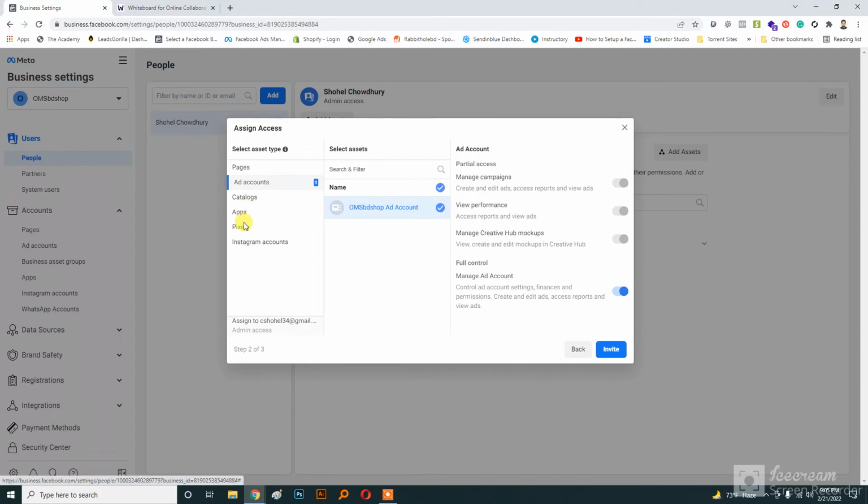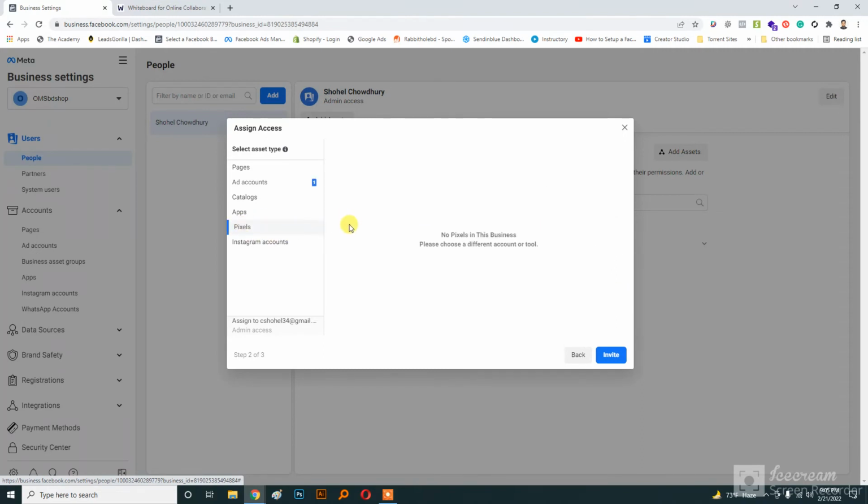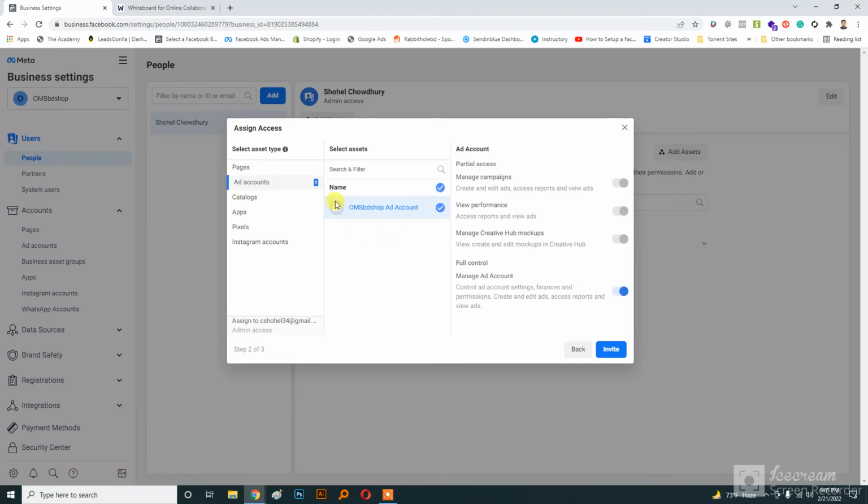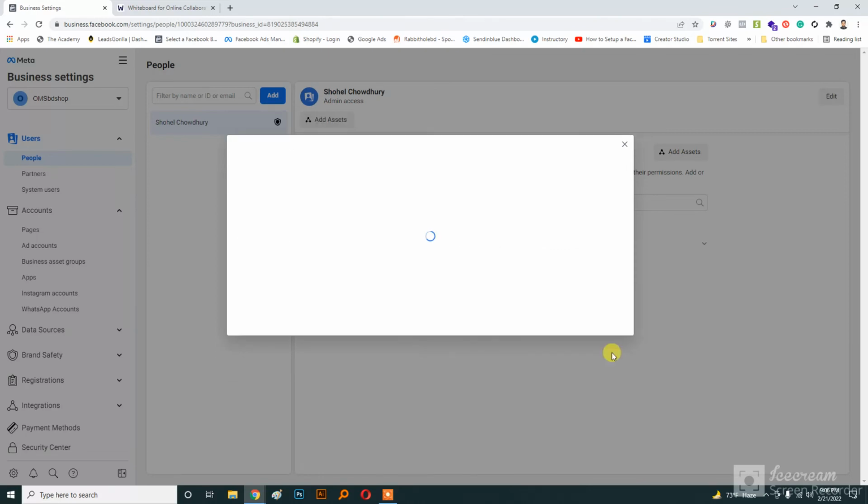And if I want to allow him to my pixel, then I'll click on pixel, and if any active pixel is listed on the business manager account, it will show up here. For my case, there is no pixel here, so that's why it's empty. So I'm only adding him to my business manager ad account, and I have selected everything, and next I'll click on invite.